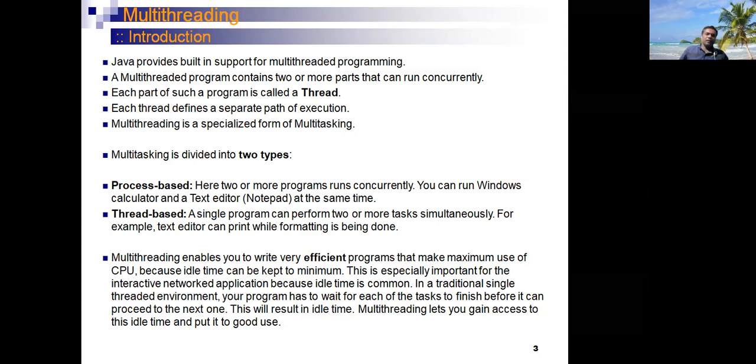And once the execution of that thread is over, the processor transfers its execution control back to the previous thread to complete its execution. Means that in a multithreaded environment, the processor does not go into the idle state.